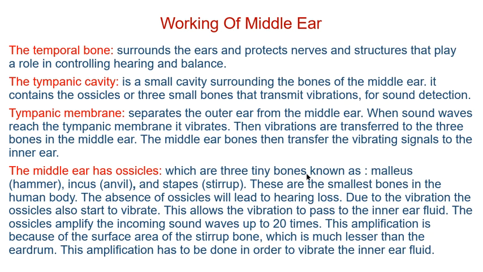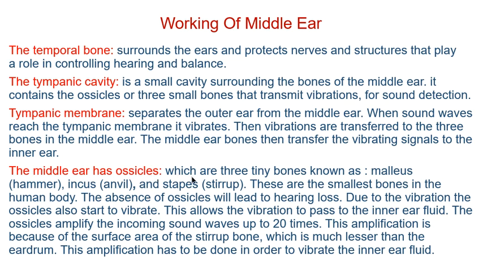Fine. Then the bones in the middle ear. The middle ear bones transfer the vibrating signals to the inner ear. Now this vibration is then transferred to the inner ear. Finally, the middle ear has three ossicles. All the three bones are collectively called ossicles. So whenever the term ossicle is used, you must understand that it refers to the three bones.